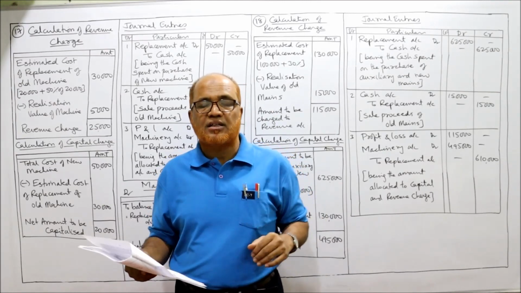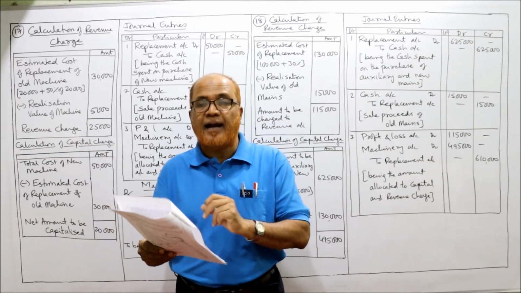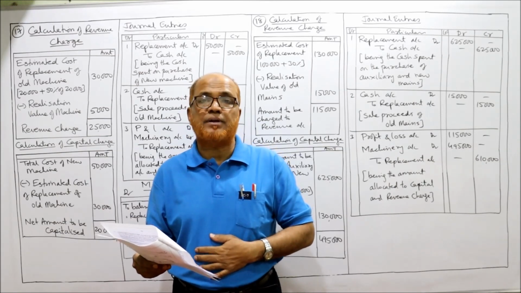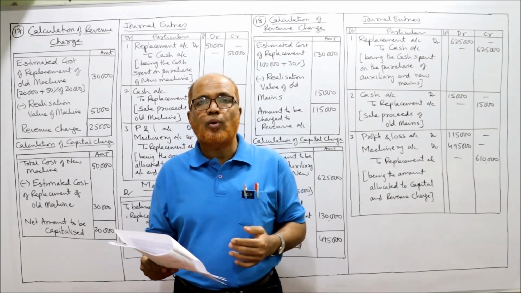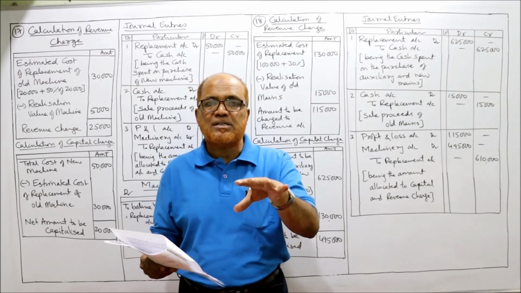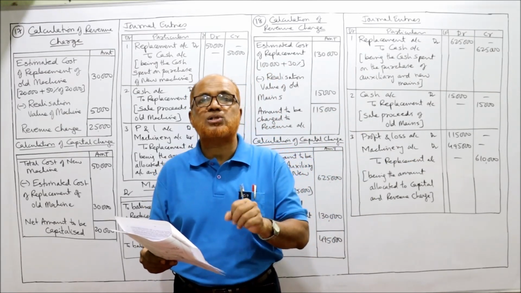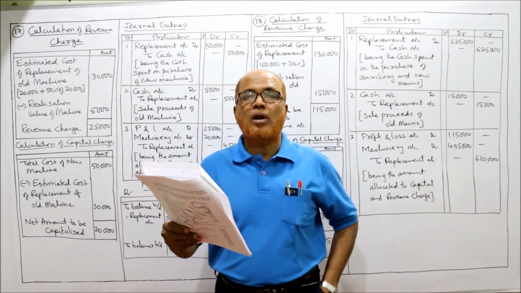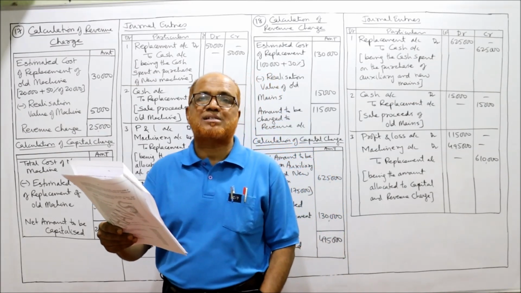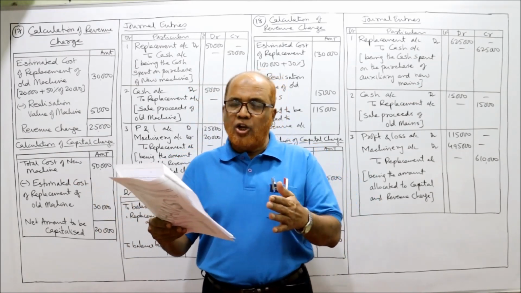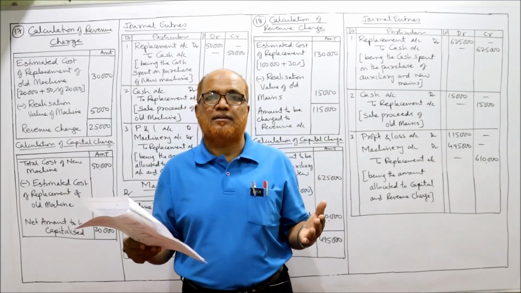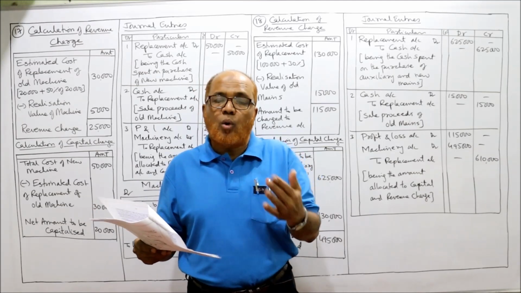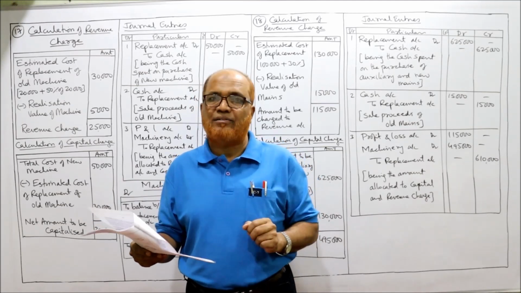So when it was purchased, the old machine was purchased much earlier at 20,000. Now at this time, the prices have increased by 50%. Now 50% of 20,000 is 10,000. Now if we purchase the same machine, it may cost 30,000. The new machinery, it is estimated, would cost 50,000 and the old machinery would realize 5,000 rupees scrap value. Now, the new machine, which is of a greater capacity, now when we are purchasing, the new machinery cost rupees 50,000 and the old machinery scrap value we are going to get 5,000 rupees.